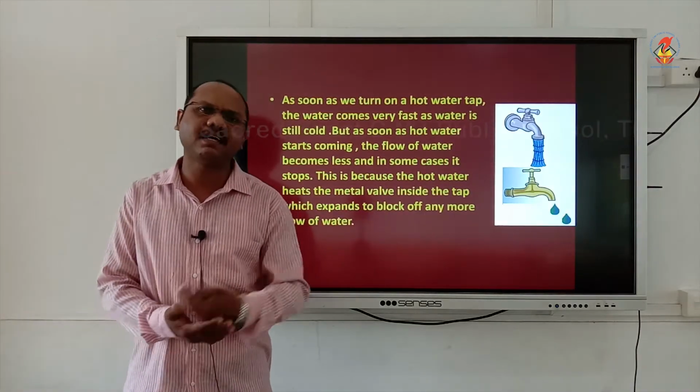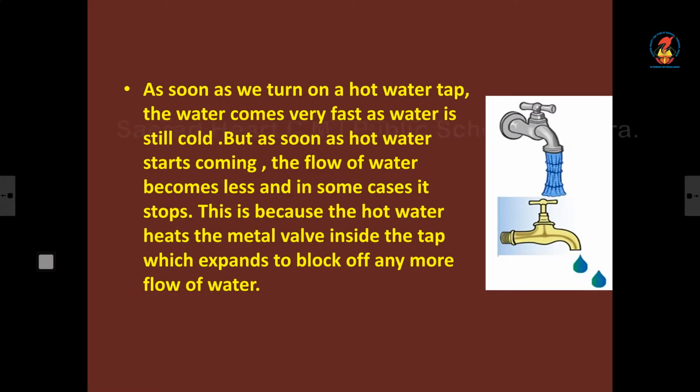Now another example. As soon as we turn on a hot water tap, the water comes very fast, but after some time the water is cold. But as soon as the hot water starts coming, the flow of water decreases. If we are using a normal pipe, especially plastic pipes, the flow of water decreases, and after some time the flow may even stop.